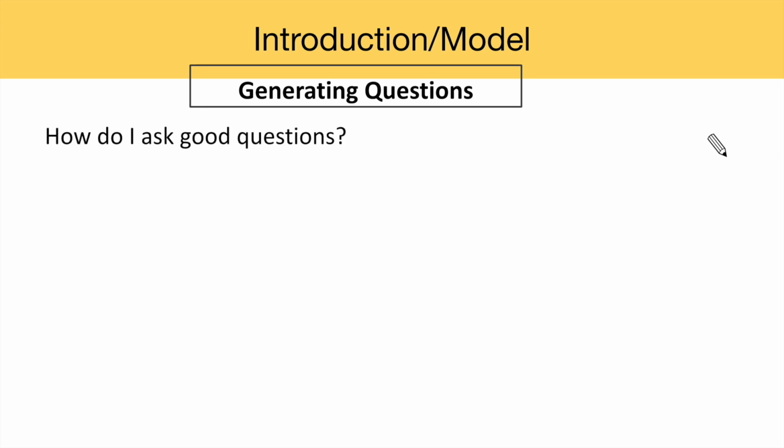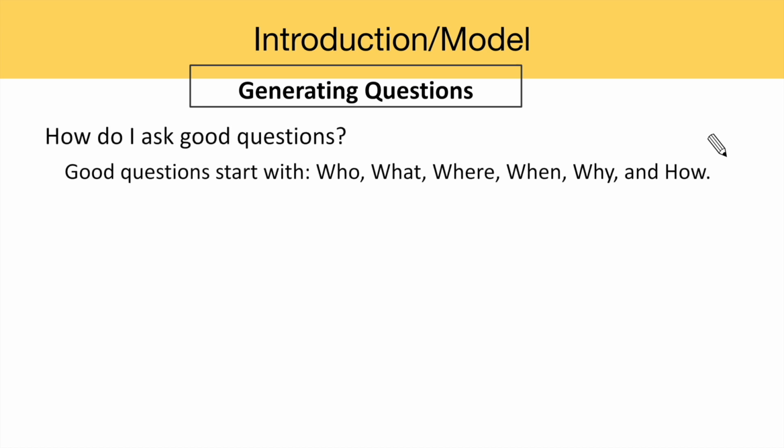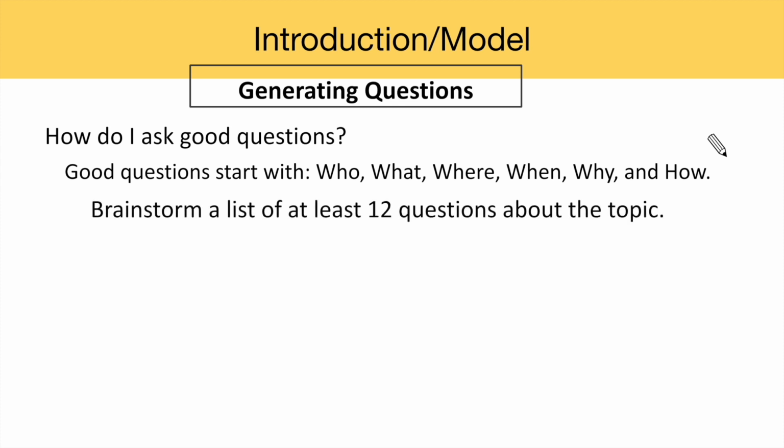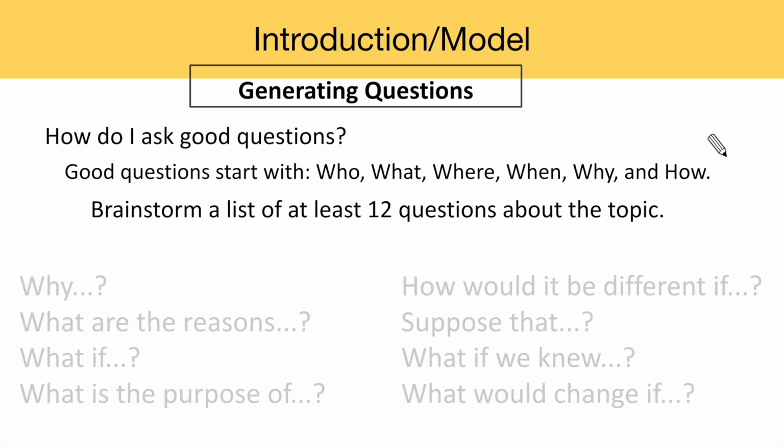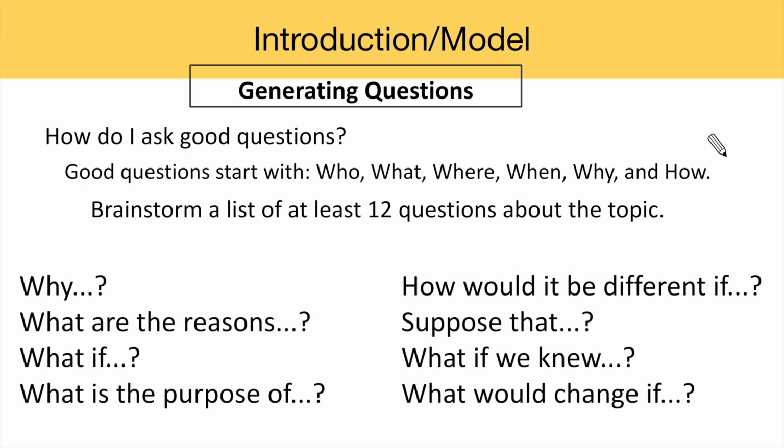How do I ask good questions? Good questions start with who, what, where, when, why, and how. Brainstorm a list of at least 12 questions about this topic. Here are some question starts to help you generate good, thought-provoking questions.